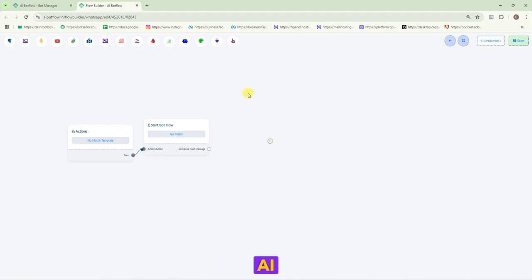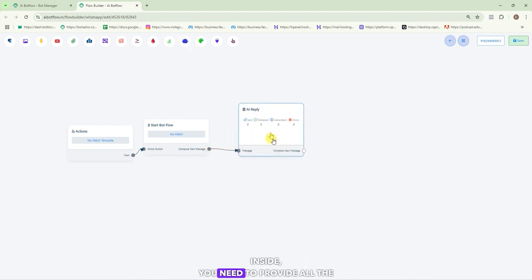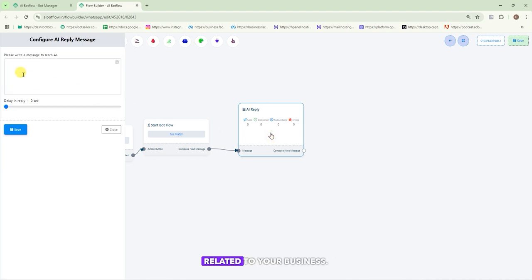Now you'll see the AI reply option. Drag it here and connect it. After connecting, double-click on it. Inside, you need to provide all the information related to your business. To learn how to train the AI, please write a message. Finally, click Save. That's how you can set up a no-match AI reply related to your business for now.